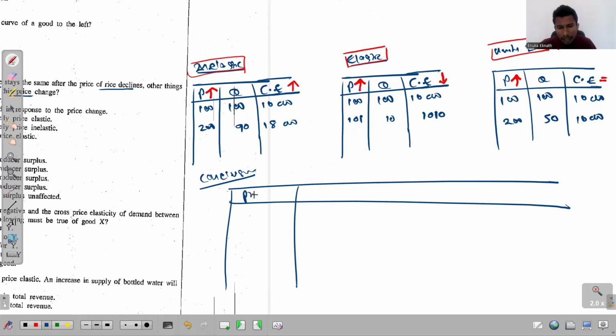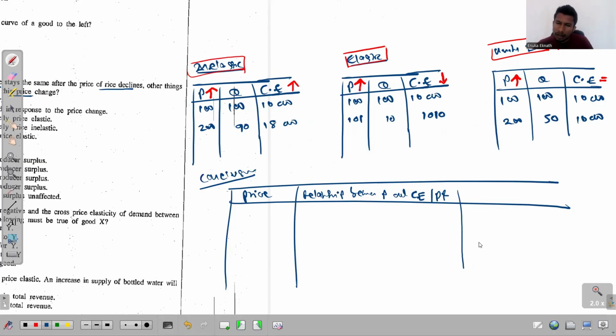Let me consider price here, and then the relationship between the price and consumer expenditure. Consumer expenditure or producers' revenue, both are the same. So this is consumer expenditure or maybe producers' revenue. Either way, it's the same thing.